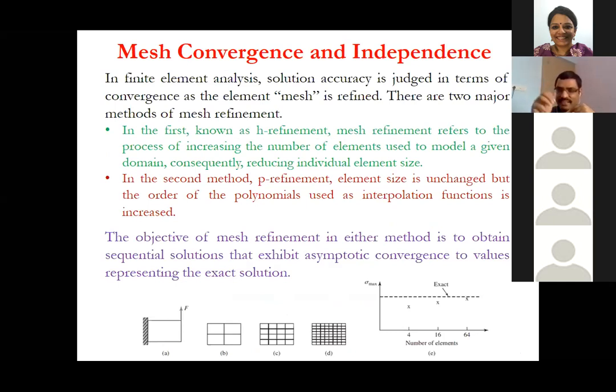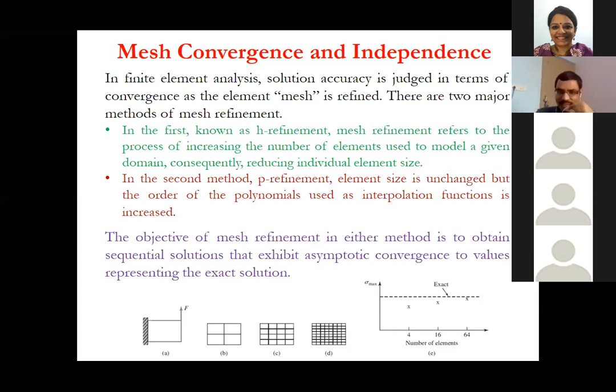one spring system that I showed, you can solve it by hand, you get an exact solution, right? Even a 2 spring system, 3 spring system, something like that. You consider it, so you can actually get an exact solution of a problem. At the same time, you can solve it as a finite element problem, and then you get the solution. Now the thing is that, as I have mentioned, finite element analysis is basically an approximate method.